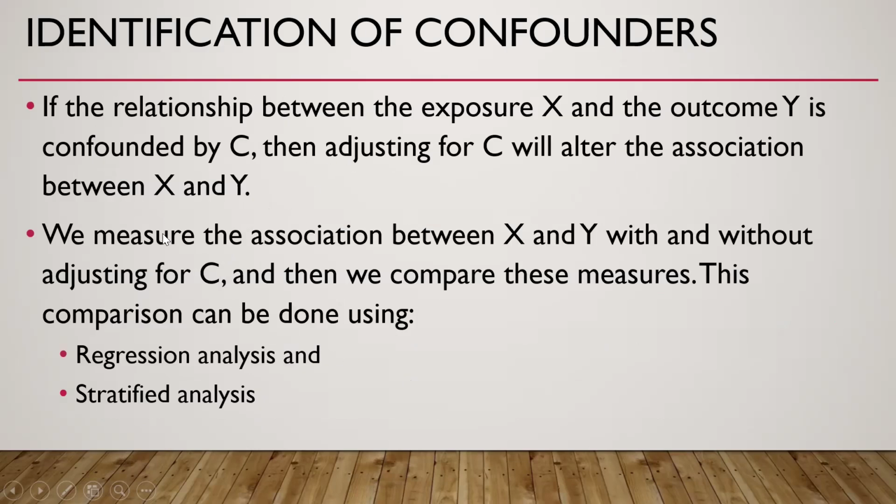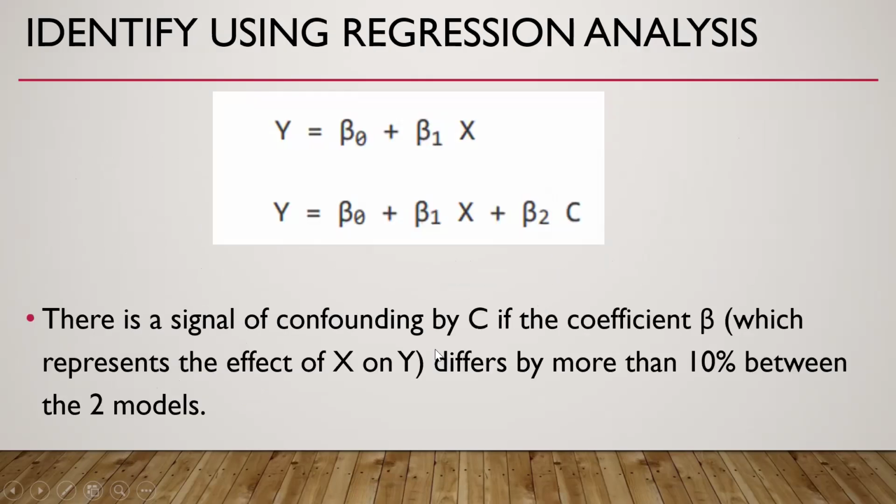If the relationship between the exposure X and the outcome Y is confounded by C, then adjusting for C will alter the association between X and Y, and this alteration must be more than 10%. We measure the association between X and Y, that is exposure and outcome variable, with and without adjusting for the confounding variable, and then we compare these measures. We do this by regression analysis or stratified analysis. This I will talk about later in my present lecture.